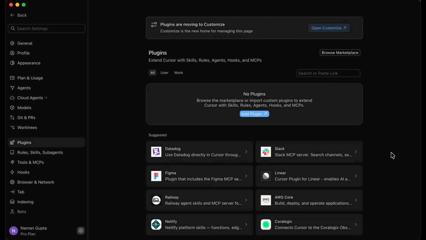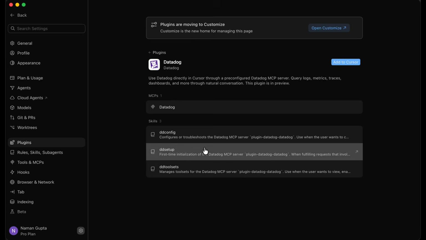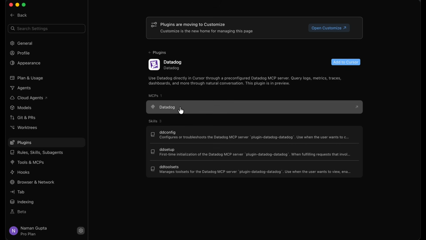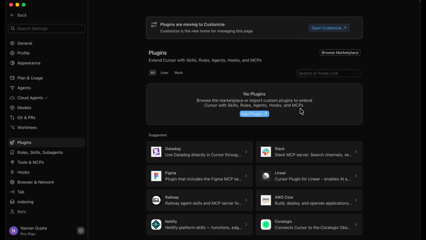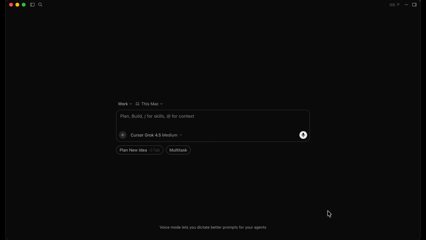Now, we've already touched upon plugins, so I'm just going to give you a little bit more information about what they are. Plugins basically contain a variety of different things that we've already studied, like skills, rules, MCPs, and agents. So if I install a plugin, I automatically get access to all of these things. For example, if I install the Datadog plugin, I will get the Datadog MCP, and I'll also get the skills related to Datadog in Cursor. So you can use Datadog directly in Cursor through a pre-configured Datadog MCP server, and this plugin is in preview. That's basically what plugins are. You get a variety of different things through installing one thing: you just add the plugin and you get all of these things.